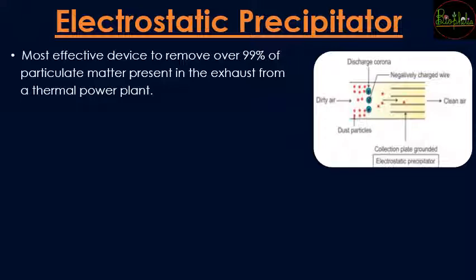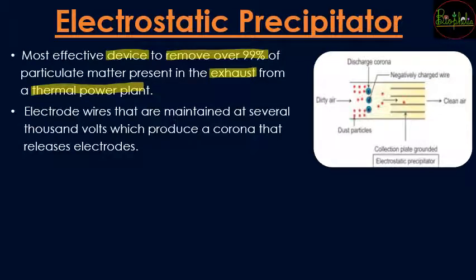Now this electrostatic precipitator is a device, and it claims that it can remove over 99% of the particulate matter. Once the suspended particulate matter has been removed from the exhaust of the thermal power plant, indirectly the concentration of this particulate matter is going to decrease in the atmosphere. So now let's see how it actually works. There are going to be electrode wires, current carrying wires. These electrode wires are maintained at thousands of volts. So this thousands of volts is a great energy.